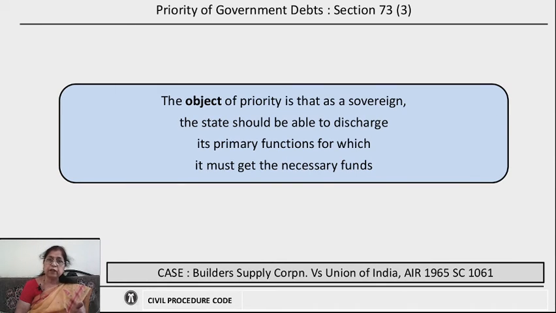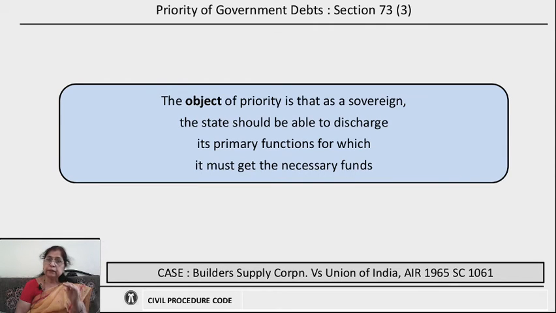There are some opinions that now a sovereign or a state performs several other functions like welfare functions. It runs businesses, where profit is also a part of that business, and therefore the state should not be treated separately, and the state also should be able to waive this right, that is, the sovereign priority.